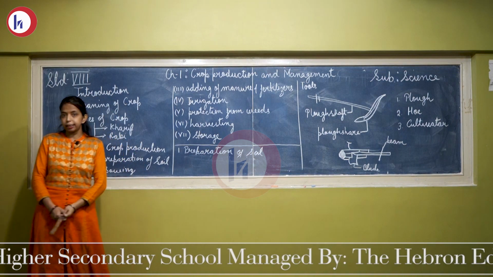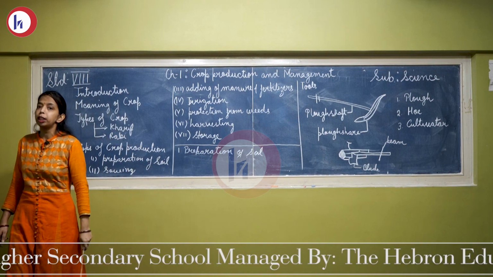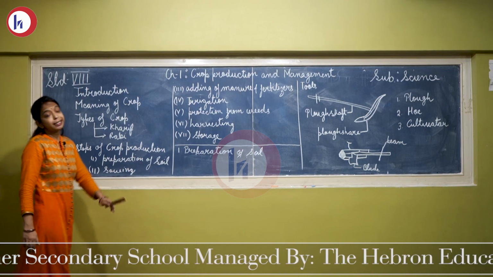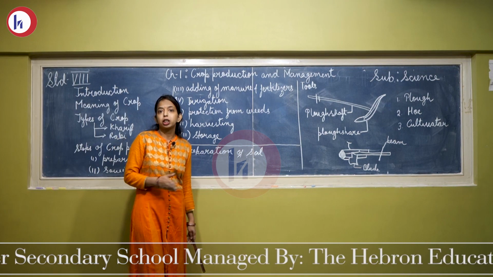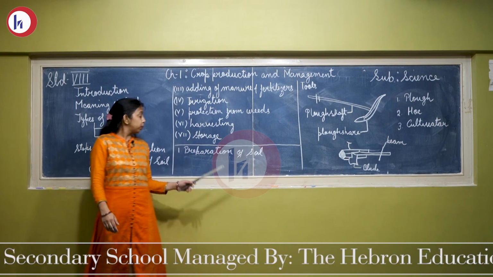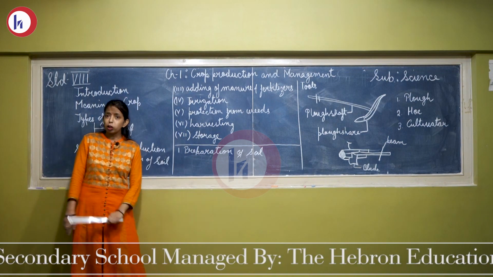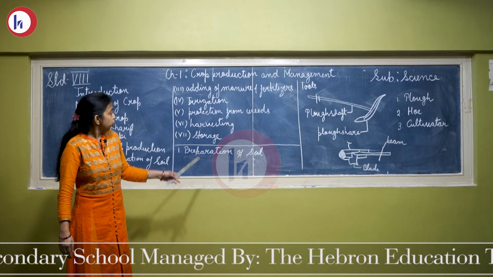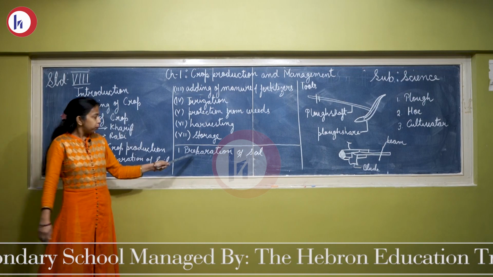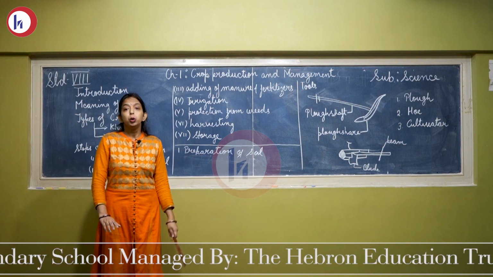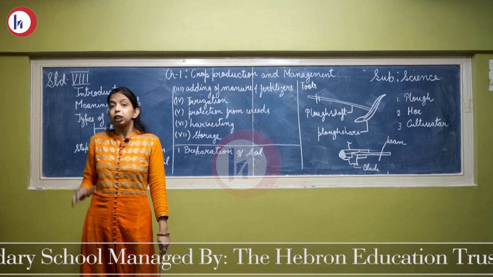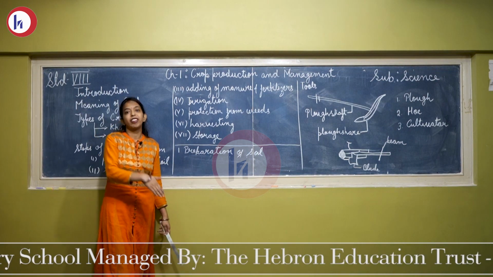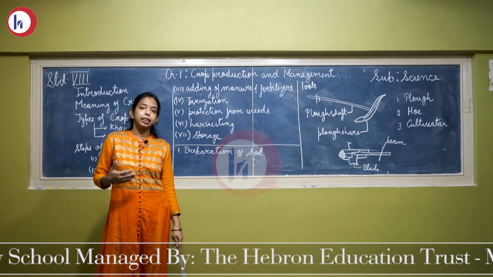So this is the first step. Before we grow a plant, we need to prepare the soil. In the same manner, growing crops requires the preparation of the soil. Without it, we cannot grow crops easily. With preparation, the soil is loosened so that the roots of the plants can penetrate easily and breathe easily.